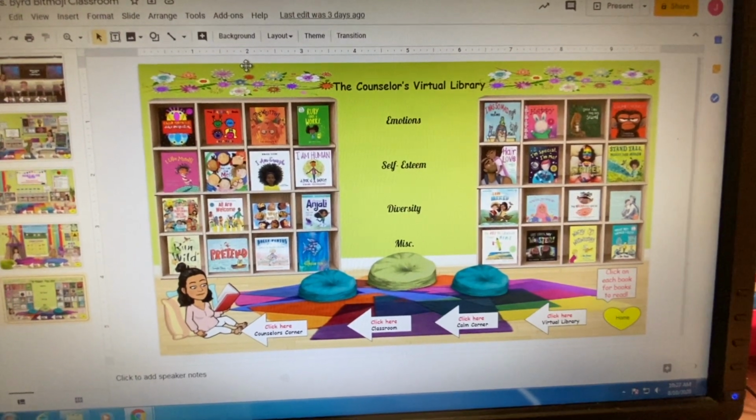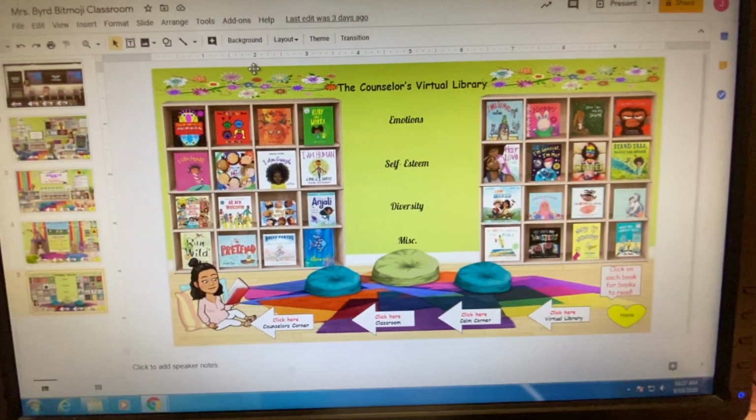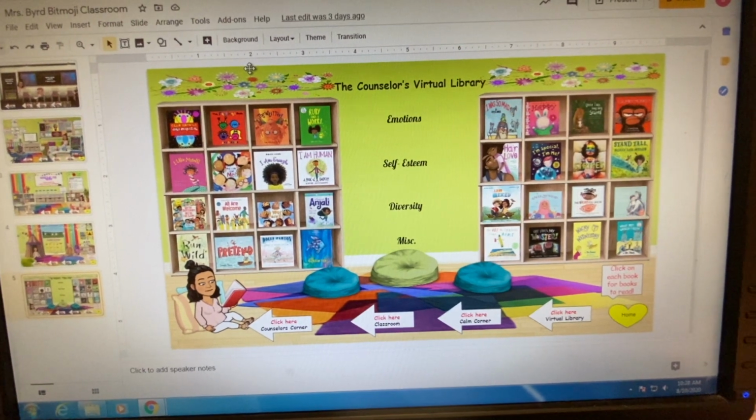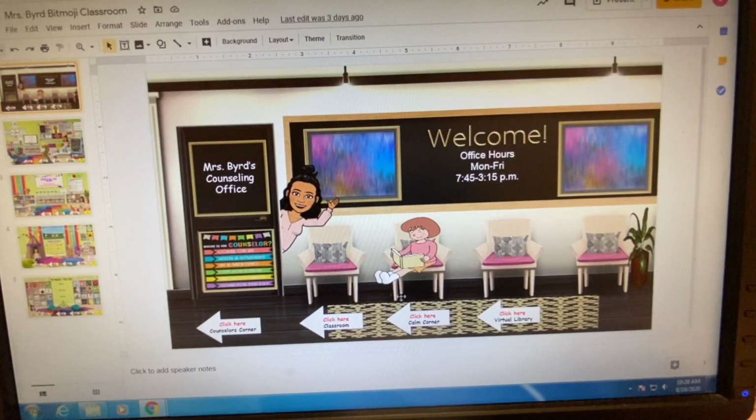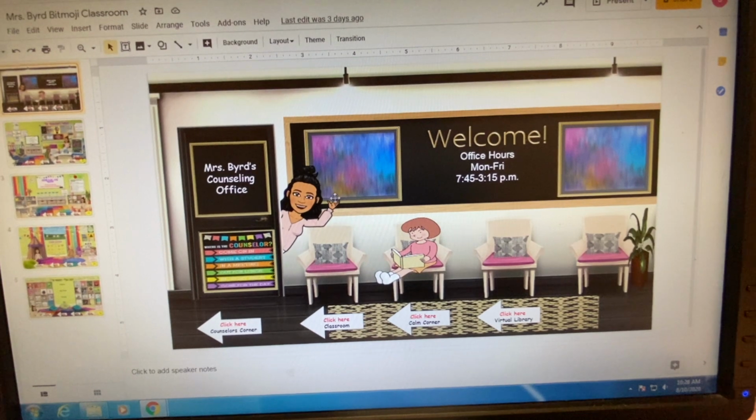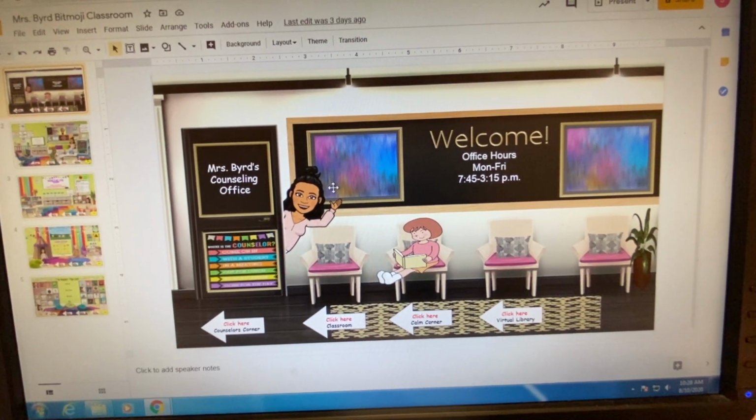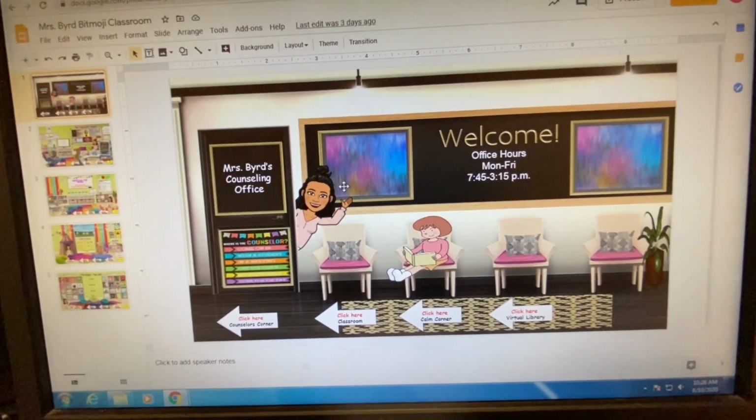Whatever you change here is automatically going to change by itself in the slides that the kids see. So that's what I really love. So yeah, that is everything, and I'll probably be changing things around because that's just what I do. I probably ended up adding more slides as well.